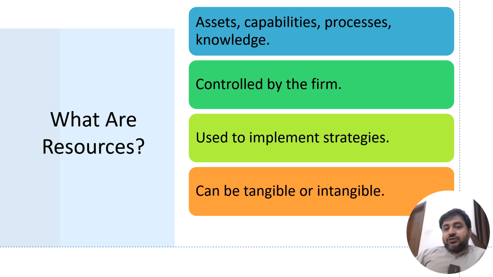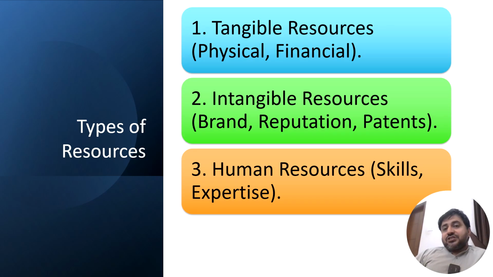Controlled by the firm and used to implement strategies, resources can be tangible or intangible. For example, patents are a prime resource that companies have under RBV. Types of resources: tangible, we can say physical and financial, these are tangible resources companies have. Intangible, the brand, reputation and the patents. Third is human resources, obviously skills, expertise. It also includes human loyalty, understanding and engagement.